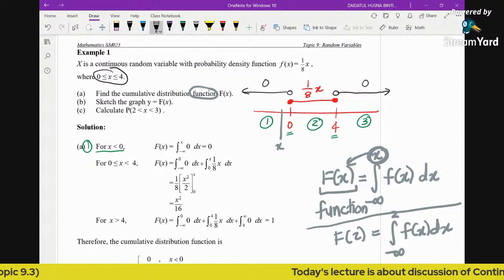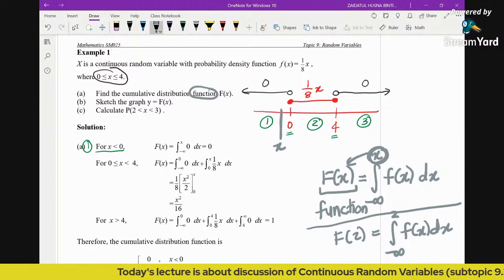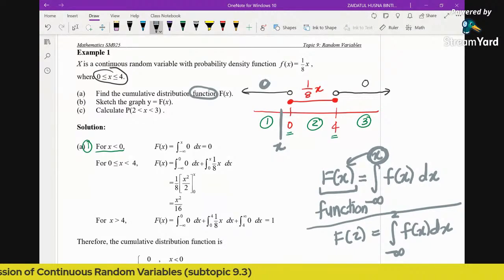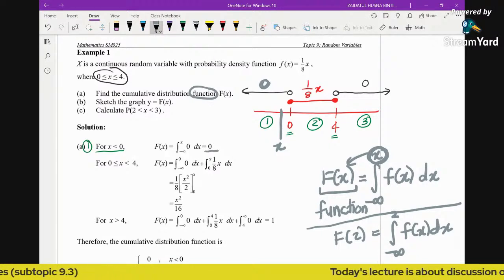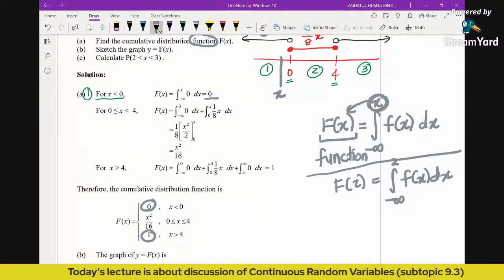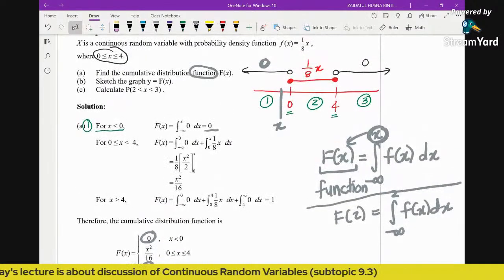So now for the first region, we put the x here. It has to be in the first region. But for the first region, the function defined here is 0, right? So if you integrate the function 0, you will get 0. And you can see that this explains why the cumulative function will always begin with 0 and end with 1.